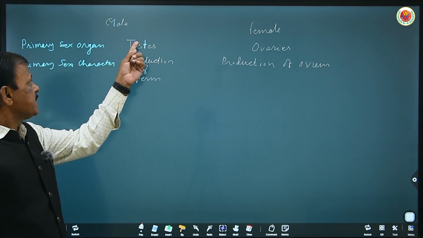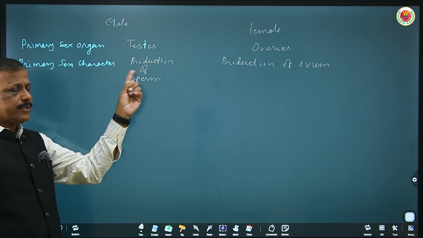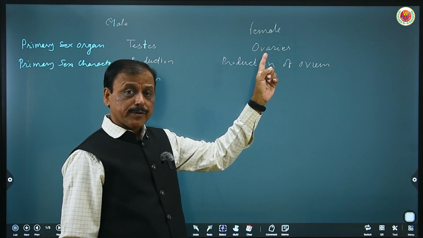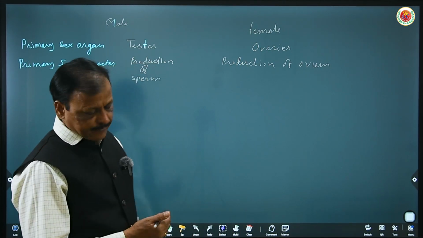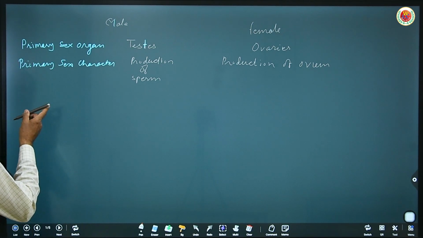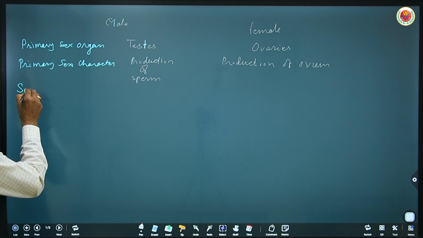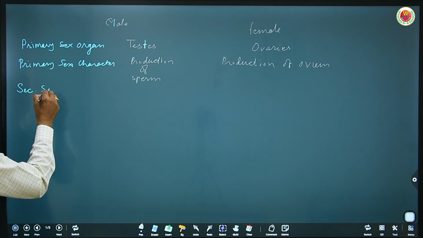Now, why are the testes called primary sex organs? Because they produce sperm. Why are the ovaries called primary sex organs in female? Because they produce ovum. Therefore, production of sperm and ovum are primary sex characters. Then what are secondary sex organs and secondary sex characters?